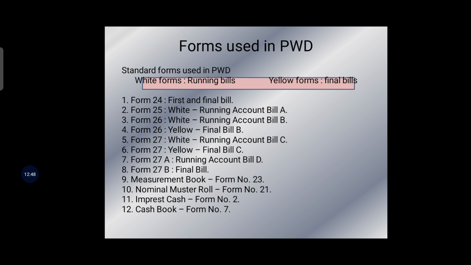Now the next one is running account bill A, form 25, that is white color. This form is used for advance payment without any measurement, for works only.